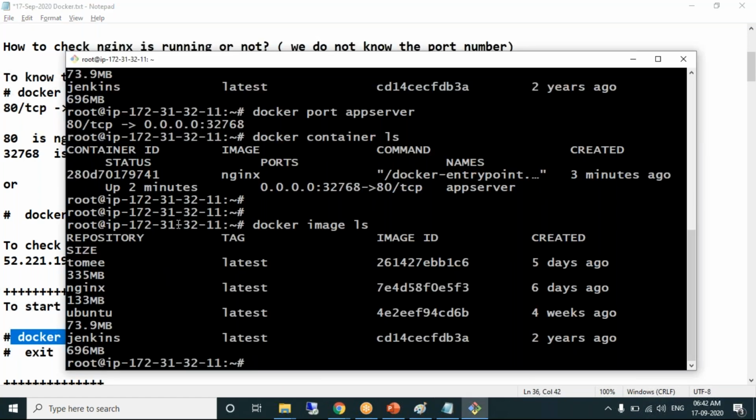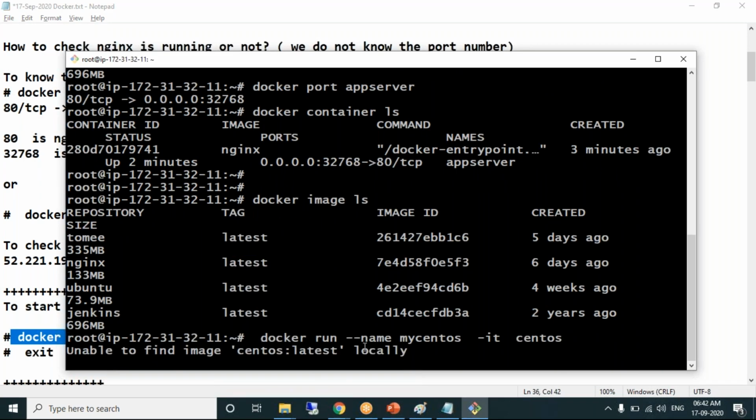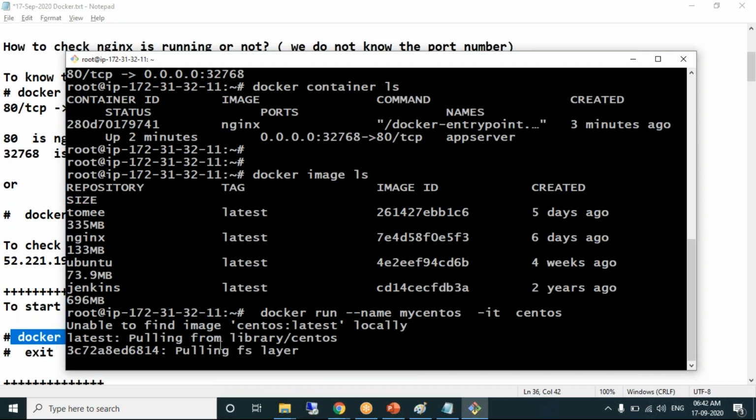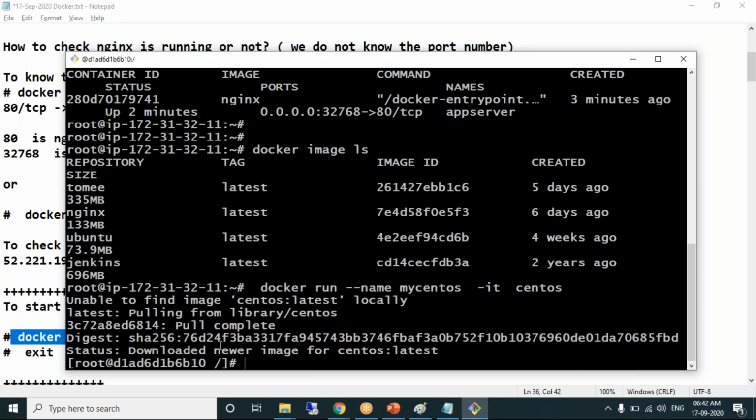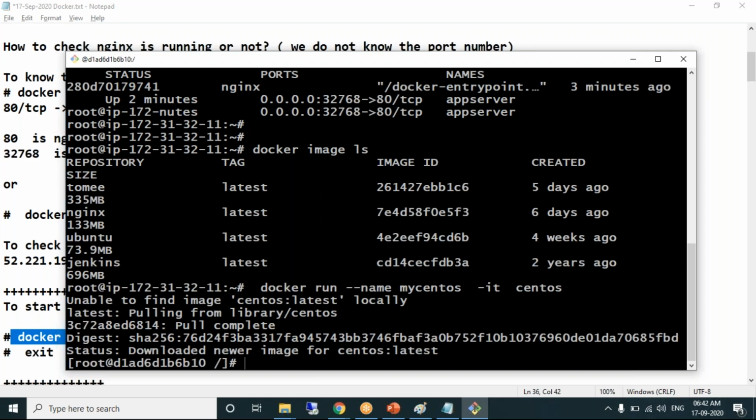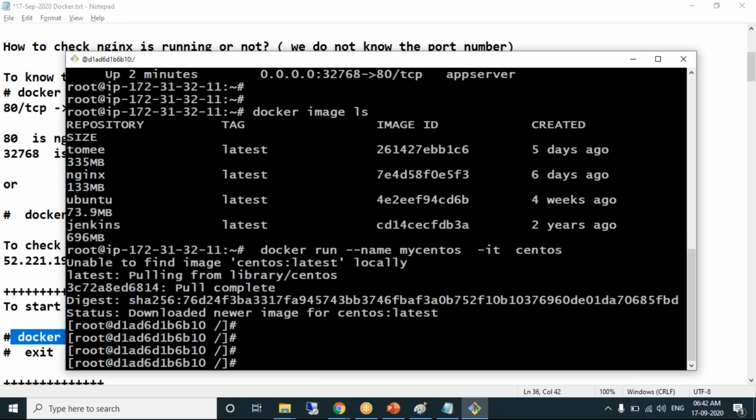You can see the messages: unable to find the image, started pulling the image. Done. Control is inside the container. Exit to come out of the container.